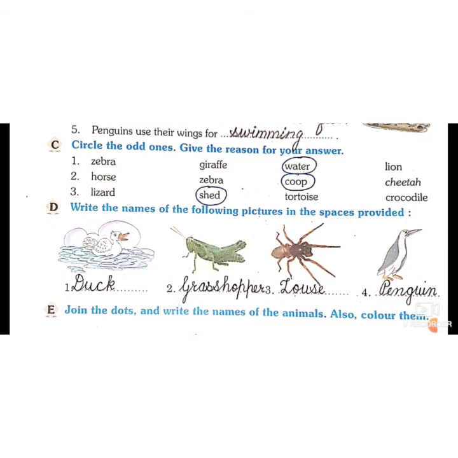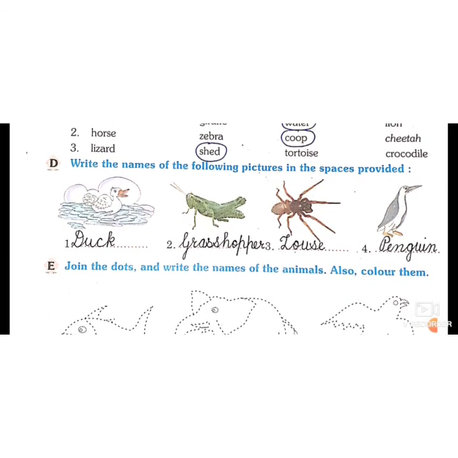Circle the odd ones. Give the reason for your answer. Zebra, giraffe, water, lion. So answer will be water, because the rest all three are animals. Horse, zebra, coop, cheetah. Answer will be coop. Coop is the home of hen. But horse, zebra and cheetah all are the animals. Lizard, shed, tortoise, crocodile. Lizard, tortoise and crocodile are the animals. They are crawling animals. But shed is a place where cow lives.